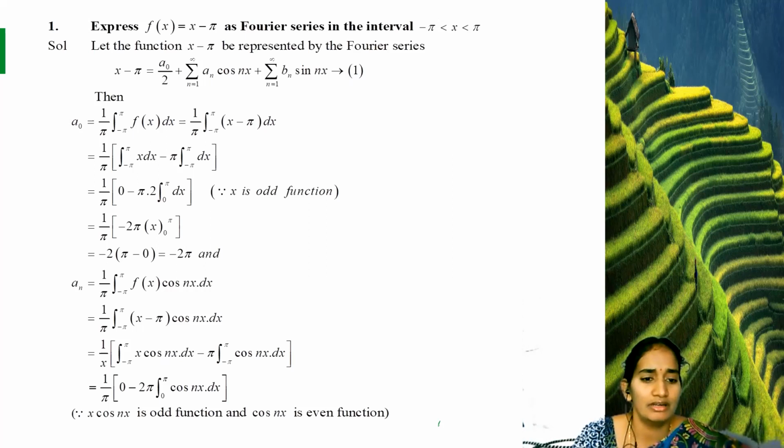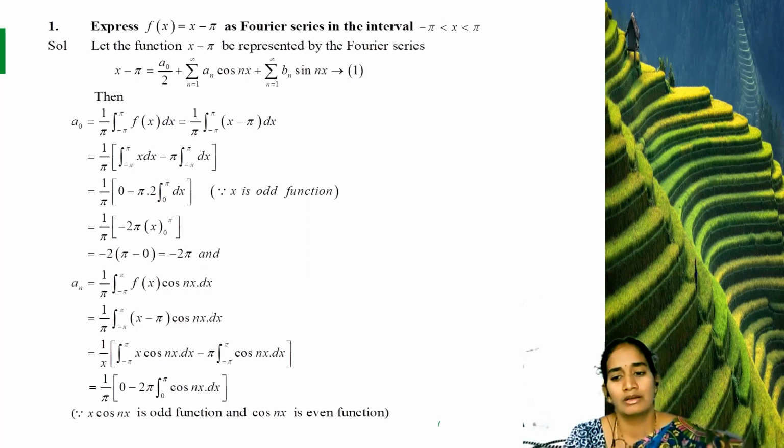Now, in the next step, we are writing the integral from minus pi to pi of x cos nx dx, which is 0. Why? Here your function is odd. In the multiplication of two functions, an even function times an even function gives an even function. One even function and one odd function multiplied once again gives an odd function.